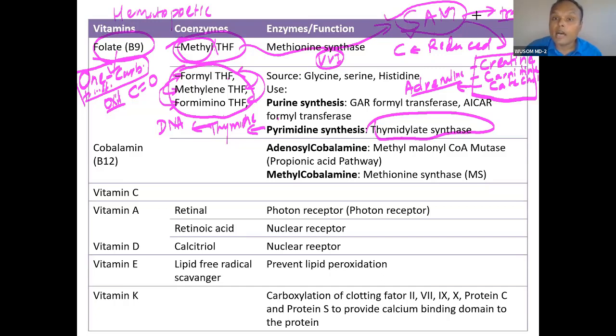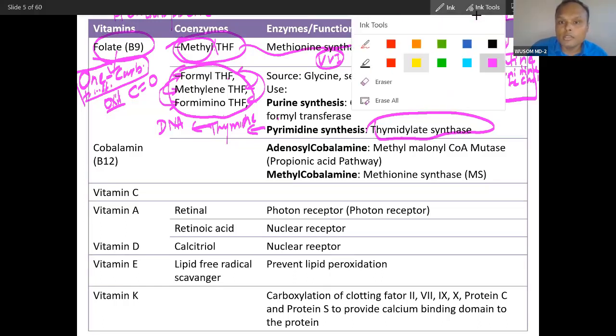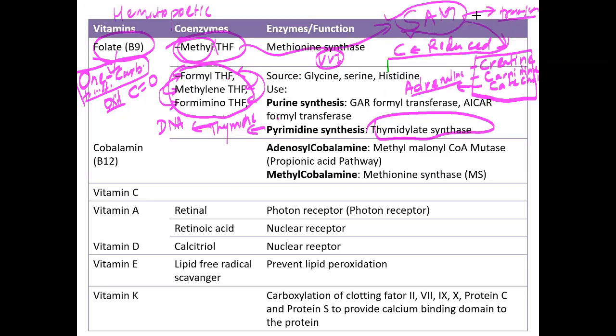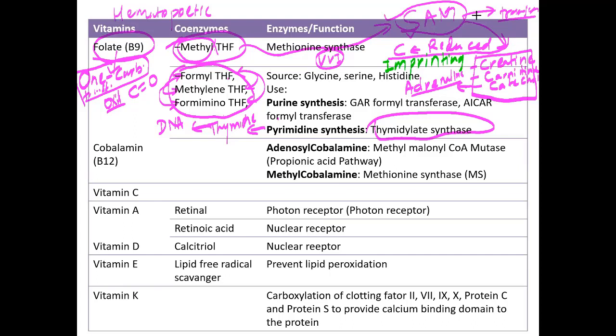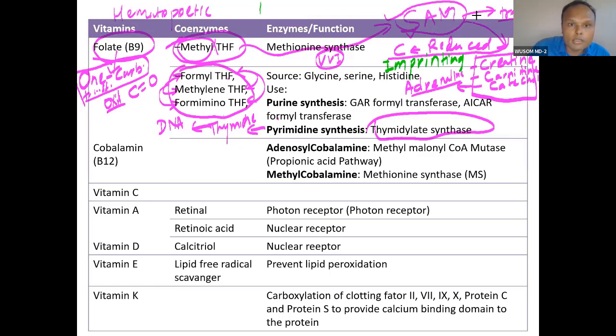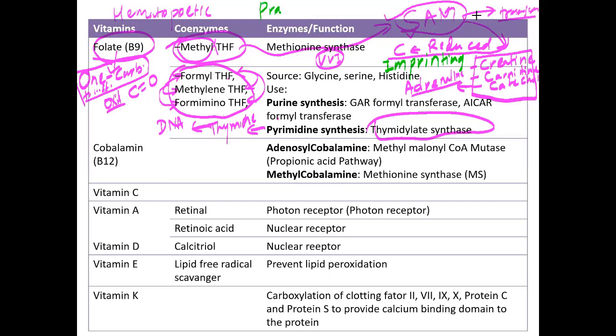Then a very interesting type of reaction, imprinting. Have you studied imprinting? No, sir. Haven't you studied imprinting in your genetics? Prader-Willi syndrome? Angelman syndrome? You have studied genetics.